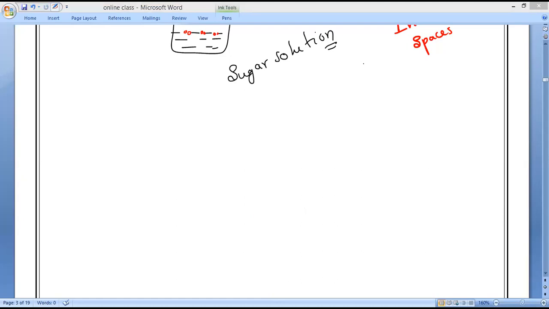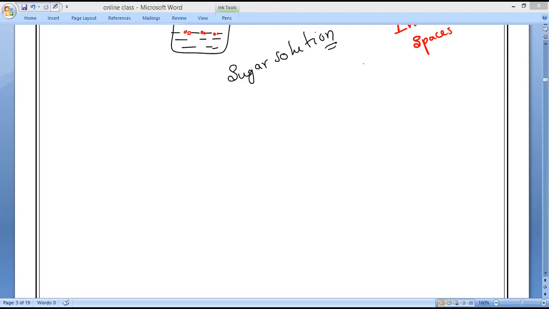So that smoke or those gases have a very pleasant smell. The particles of gases produced by the incense stick move rapidly in all directions and mix with the moving particles of air in the room, and reach every part of the room very quickly. So the gaseous particles from the incense stick reach our nose with the air, with a fragrance, with a smell. So which process is it? Diffusion by gases. Understand? Diffusion process by the gases.